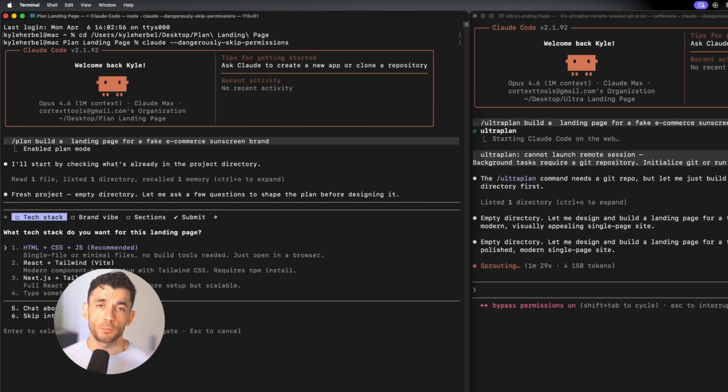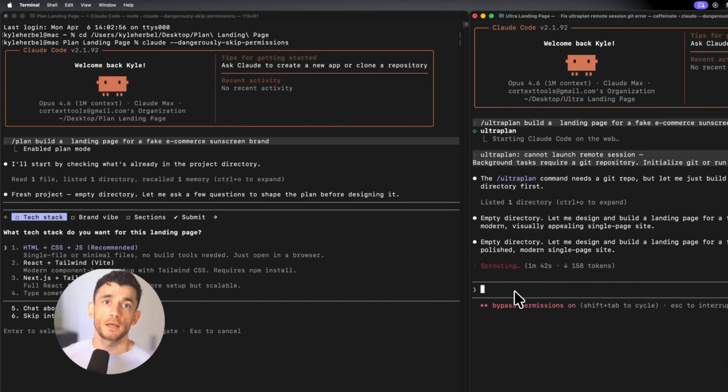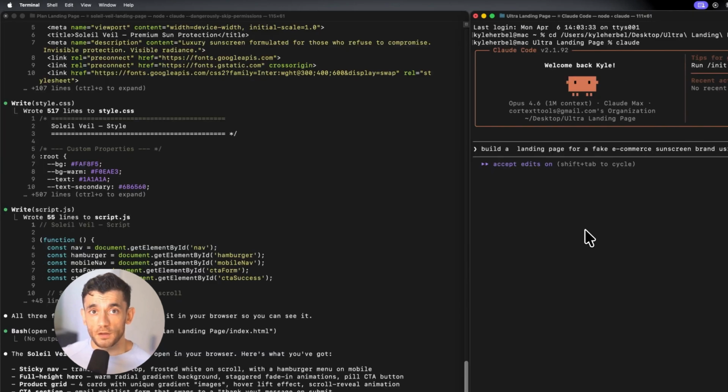And then there's the deep multi-agent plan. This is the big one. This is where Claude spins up multiple agents, they all analyze your task, they critique each other's outputs, and you get a final plan that identifies risks, edge cases, dependencies, things that could break. That's not something a single AI pass gives you. That's real depth. Let me show you a real example of how I'd use this.